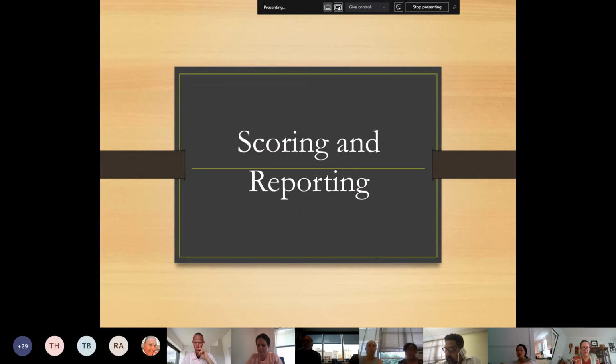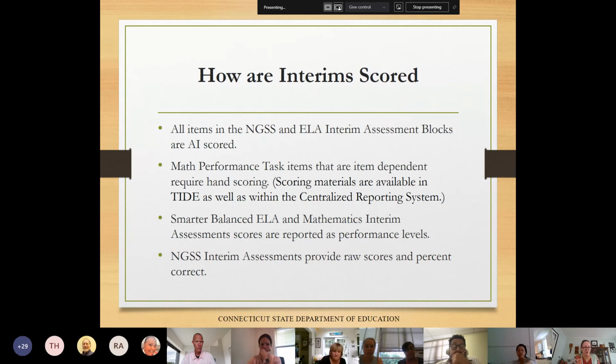So the next section that we're going to look at is scoring and reporting. And we want to just review some important points about scoring and reporting for math, ELA, and science interim assessments. The only items that require hand scoring are some items on the math performance task. So this means once a student completes an interim assessment, their score and all the related information is almost immediately available.